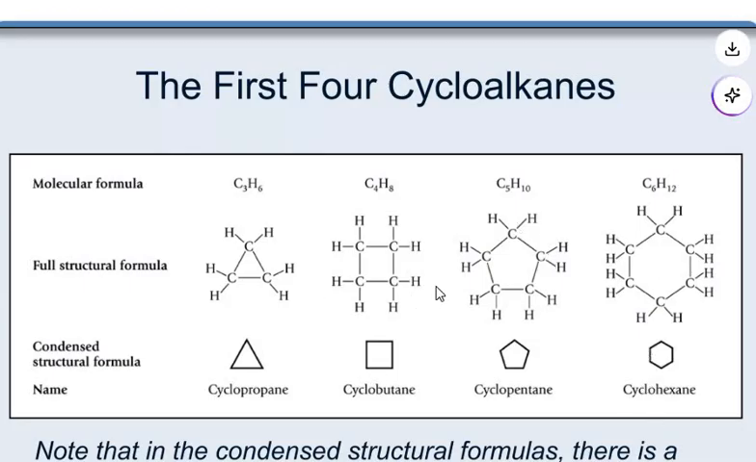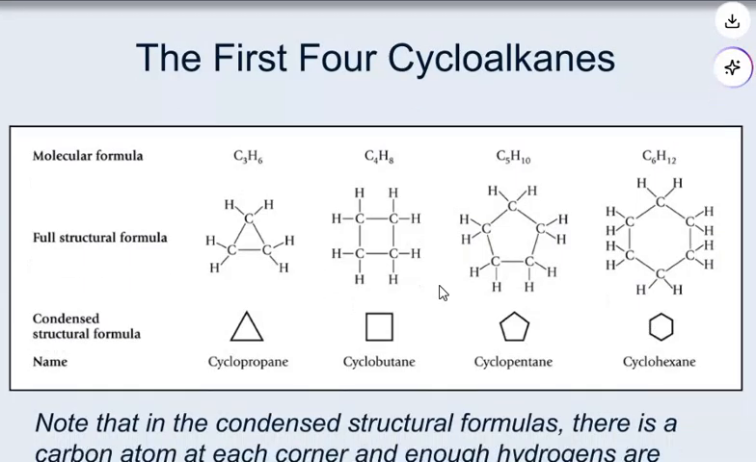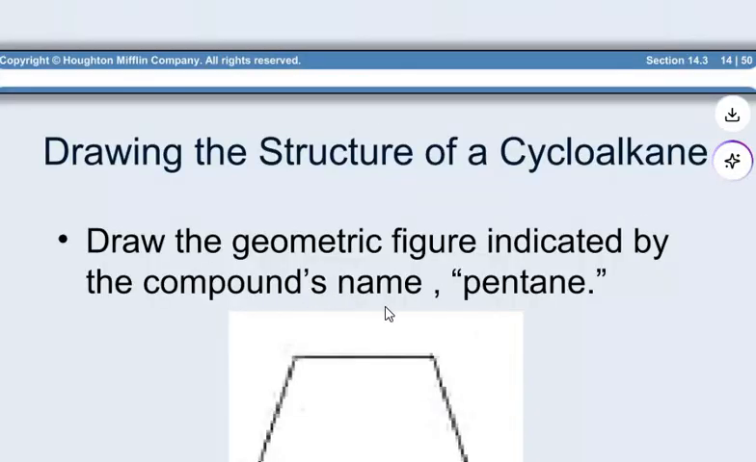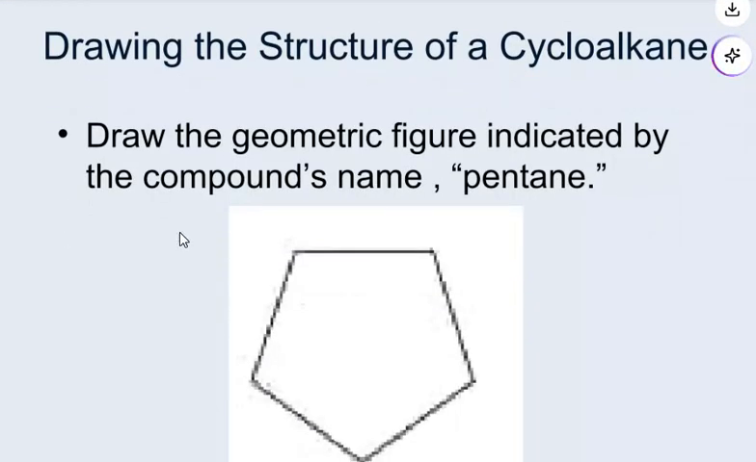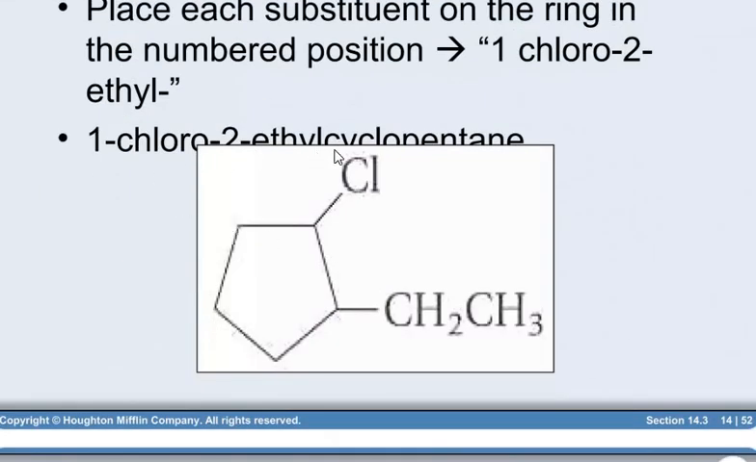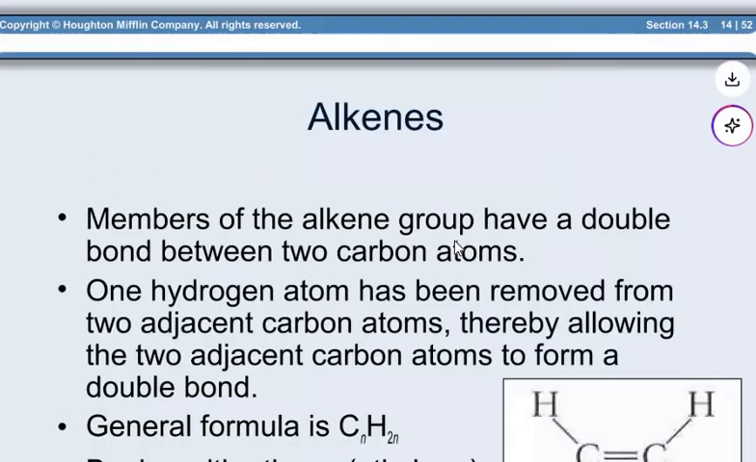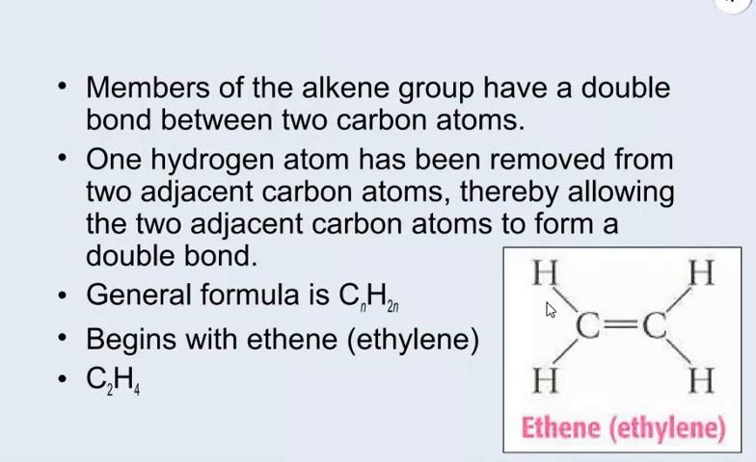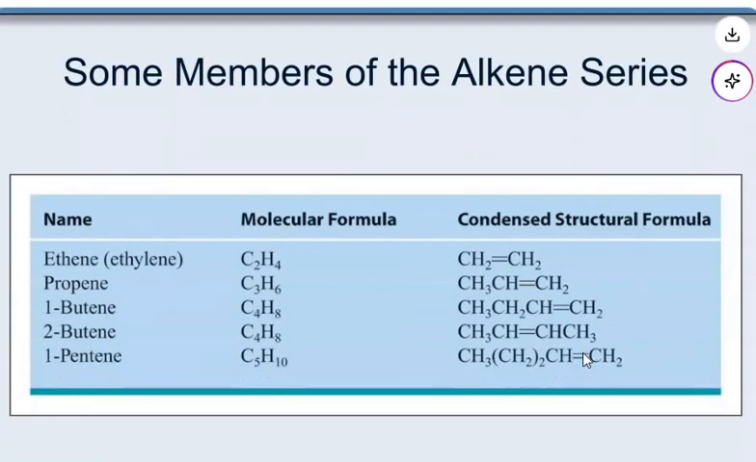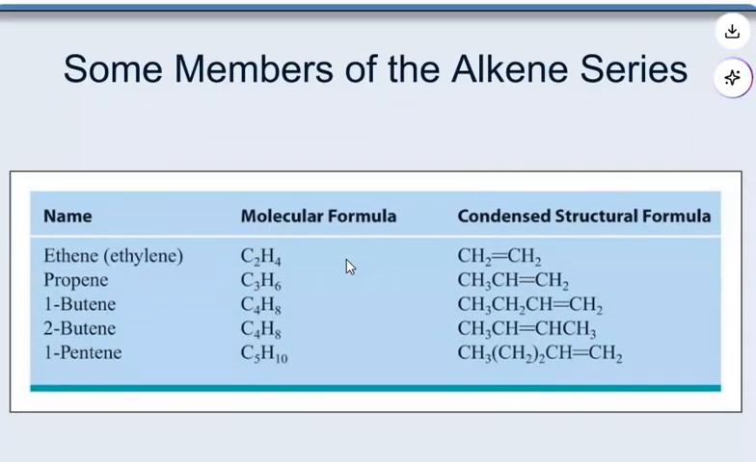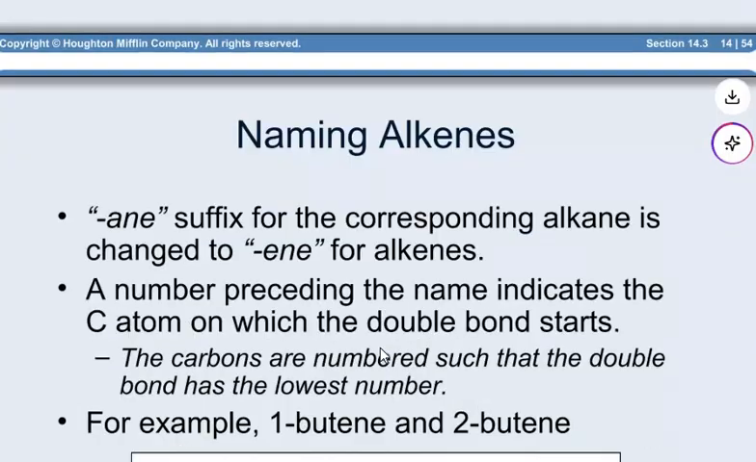drawing. First, for cycloalkanes, draw the geometric figure indicated by the compound's name. Pentane, 1-chloro-2-methylcyclopentane. This is the alkene general formula, and it begins with ethene, that is ethylene. So, some members of the alkene series look like this.